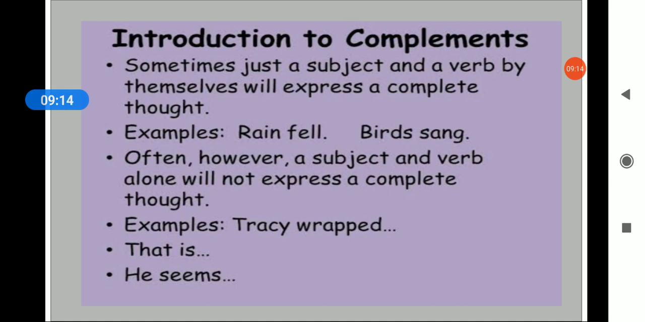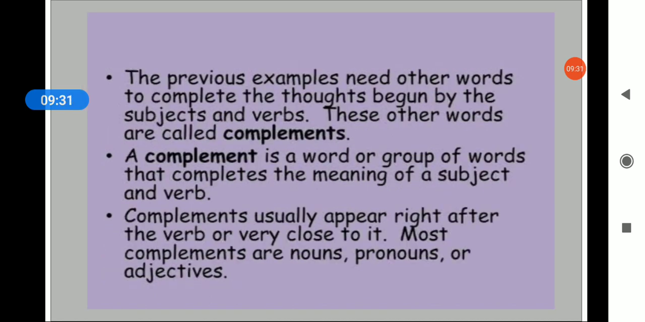So, like example, Tracy wrapped. That is, he seems. Now in this case, we are not able to understand what this sentence is trying to say. So the previous example need other words to complete the thought, begin by subject and verb. These other words are called complements. Now we require some word to complete this, other words to give a meaning to these words.